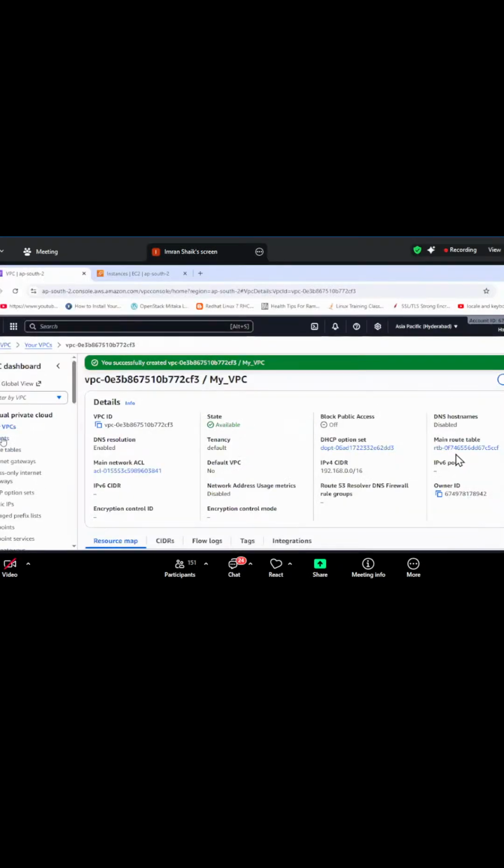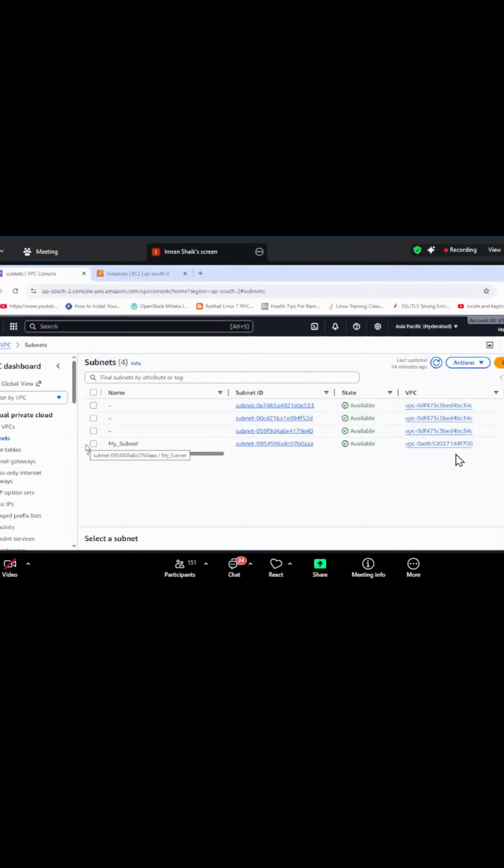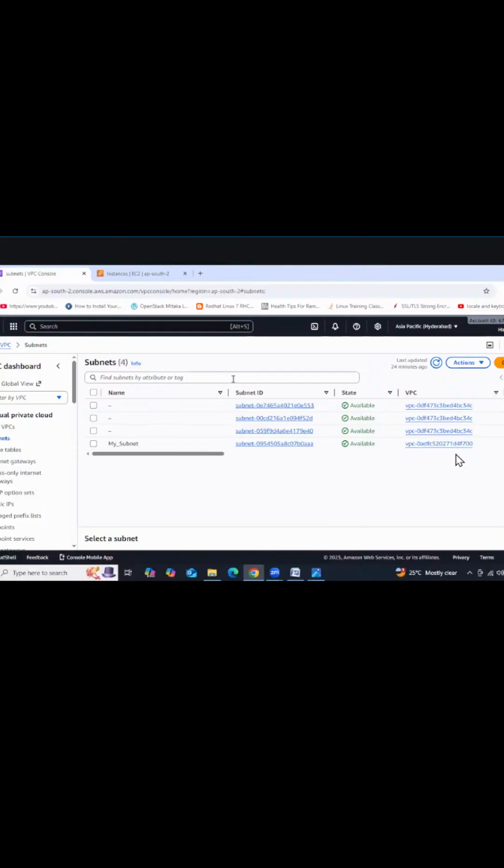So go to subnets. Sir, I deleted my VPC first. After that, I am unable to delete my subnet. Okay, I think you did some mistake, so that's why. If you don't have any resources, no need to delete the subnet manually. Maybe you did some mistake, so that's why you are getting that error.